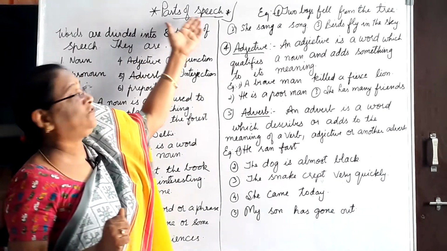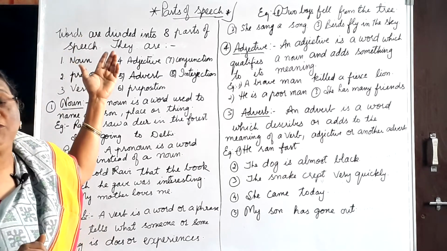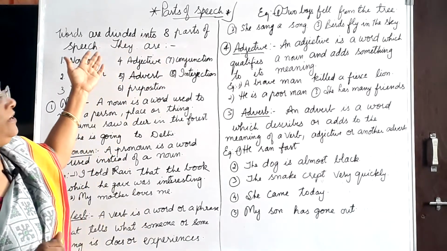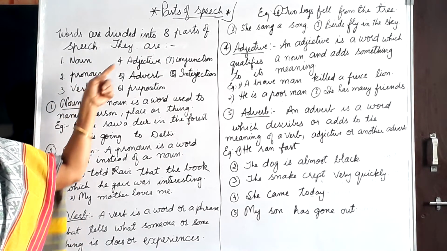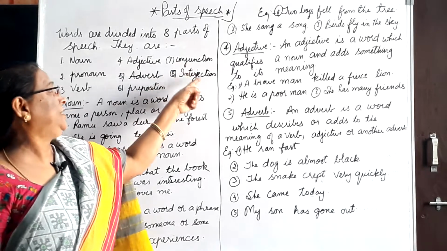And how many parts of speech are there in English? There are 8 parts of speech in English. Words are divided into 8 parts of speech. What are they? Noun, pronoun, verb, adjective, adverb, preposition, conjunction and interjection.